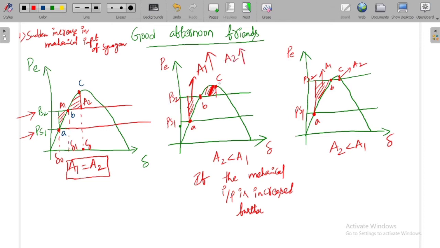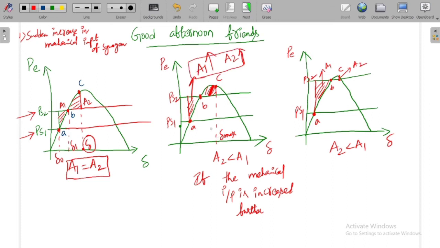So the angle which we get at C is nothing but the maximum swing angle, right? So this maximum swing angle goes beyond 90 degrees. Even though it goes beyond 90 degrees, if A1 is equal to A2, then we can say it is stable.